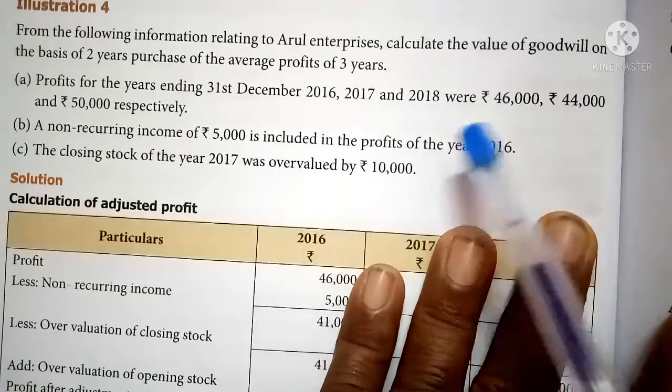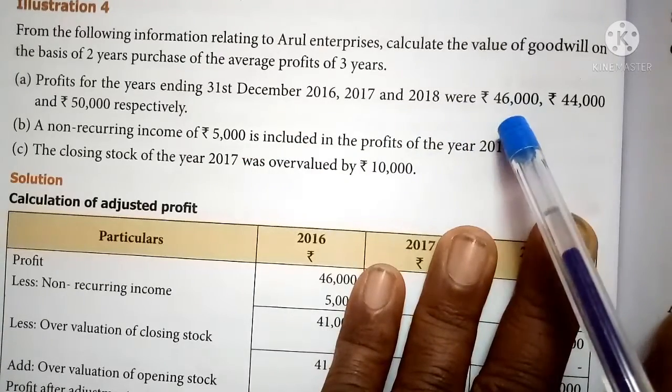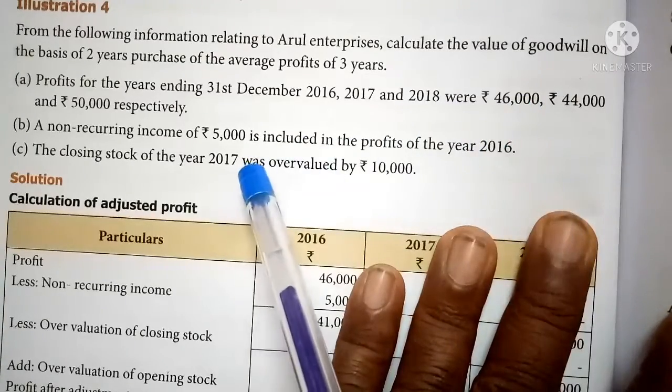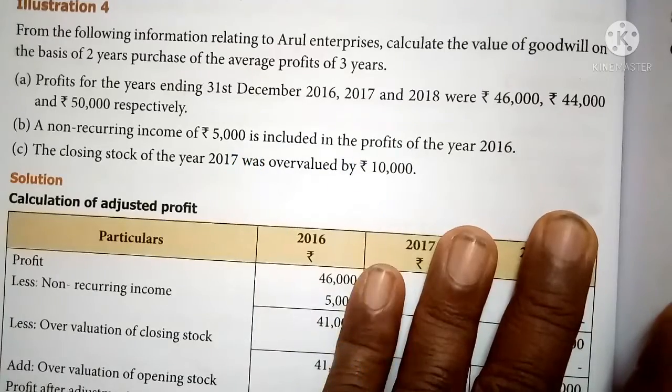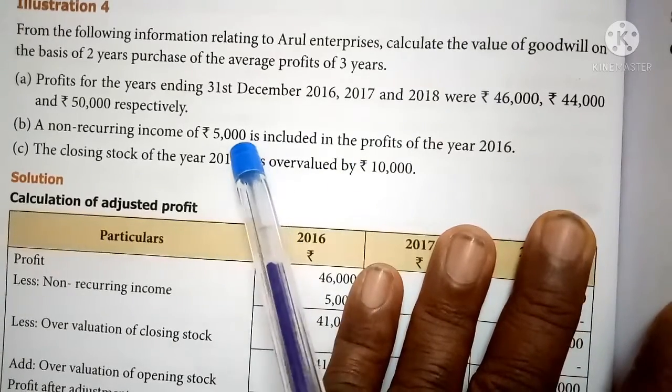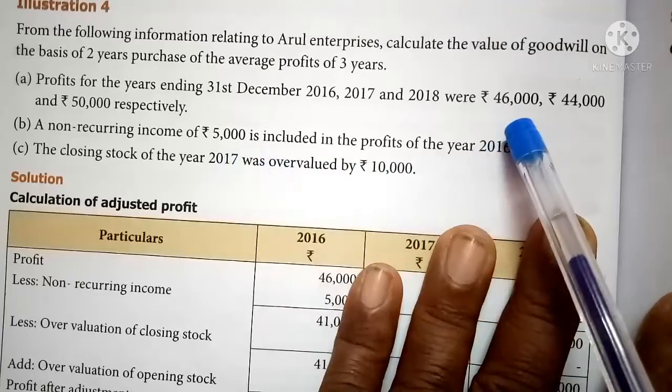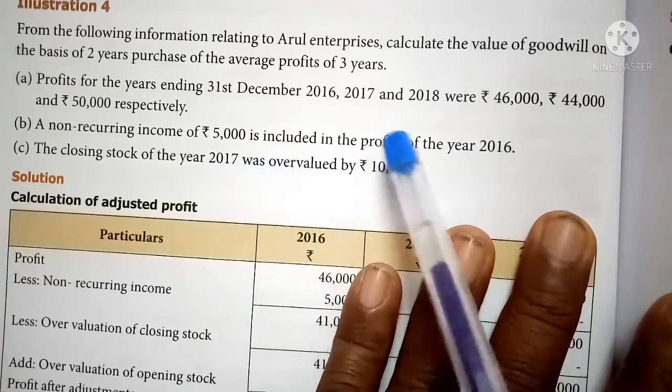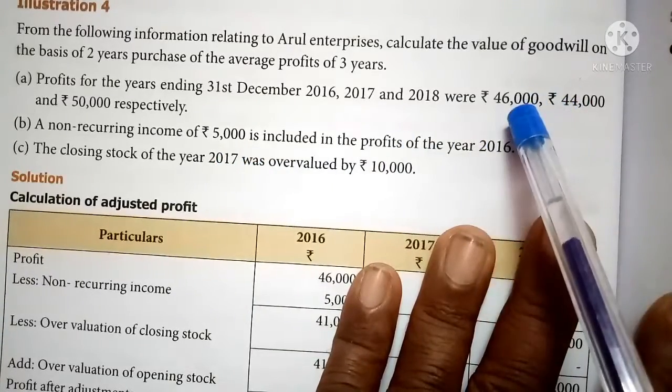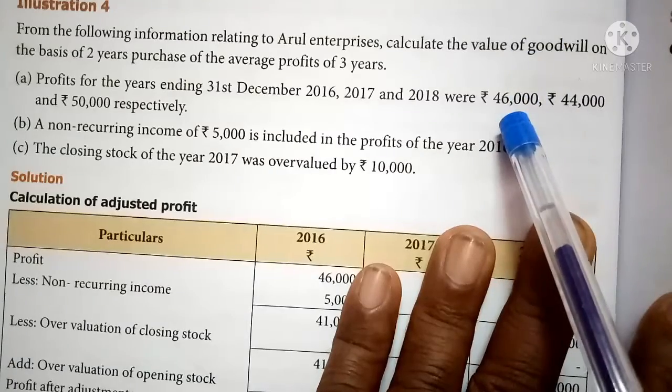Already this 5,000 is included in this 46,000. So it is non-recurring income, which means it should not be taken for average profit. So you should subtract it. So 46,000 minus 5,000, 41,000 is the profit for 2016.